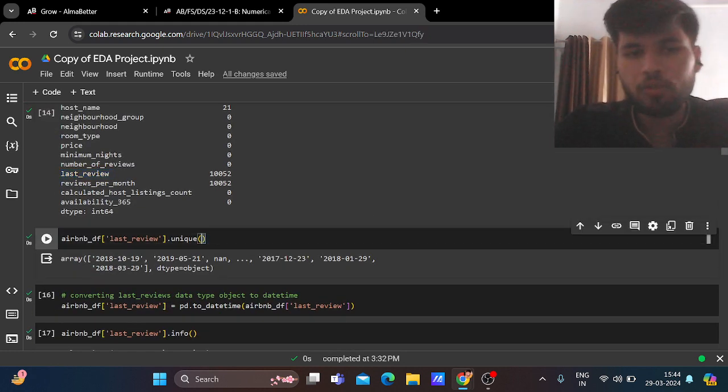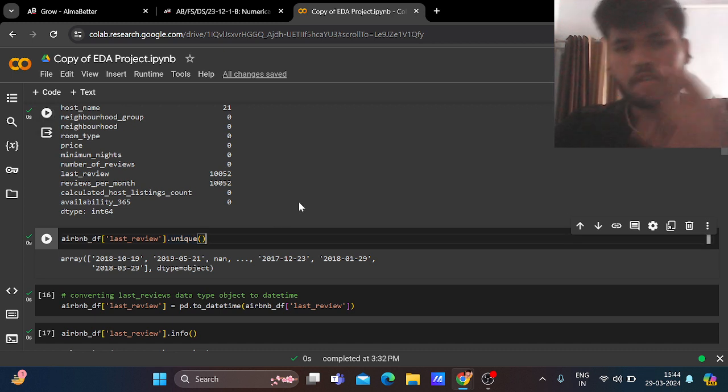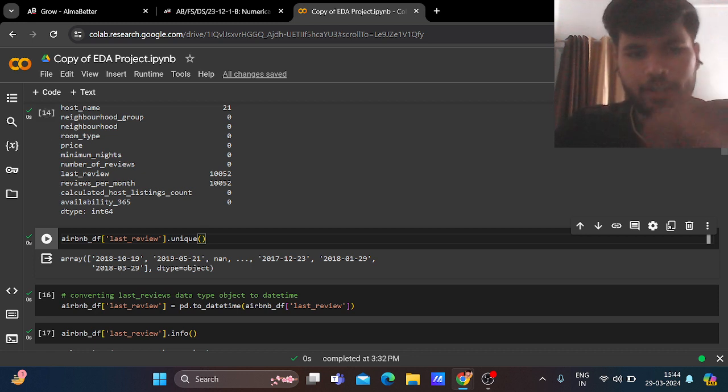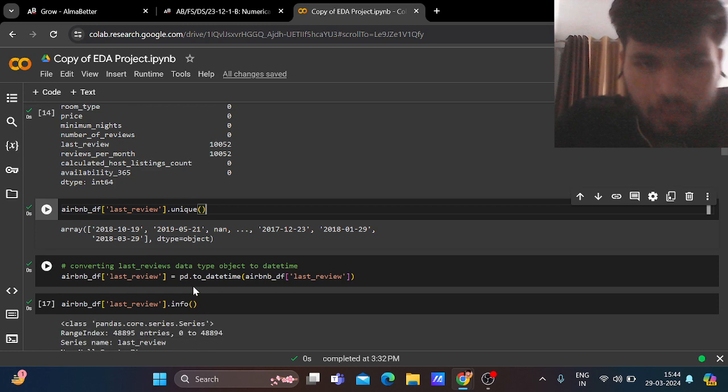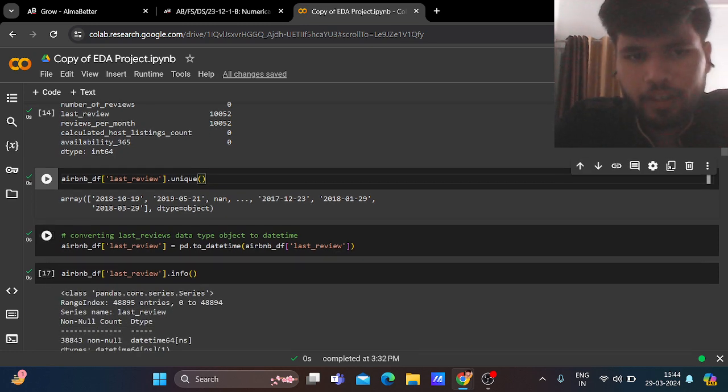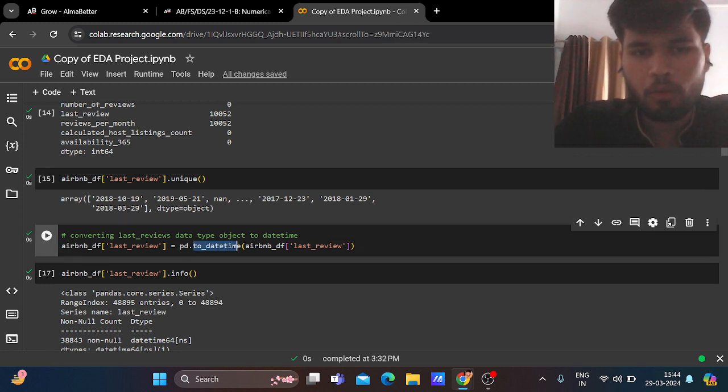Once we write the unique function, we get to know there are 3 years of analysis data. This data set includes 2018, 2017, and 2019. Now converting the last review data type from object to datetime. So what is the code here? Airbnb df last review equals pd dot to underscore datetime. To underscore datetime is important here, and pd is pandas. pd dot to_datetime of Airbnb df last review.